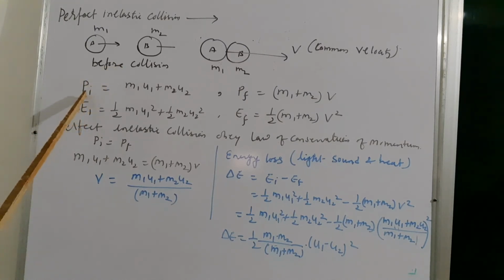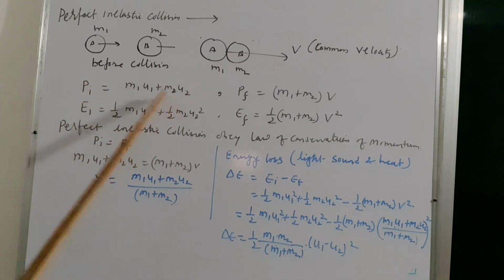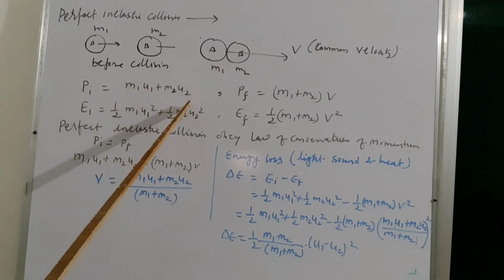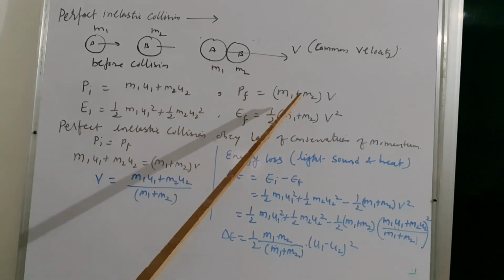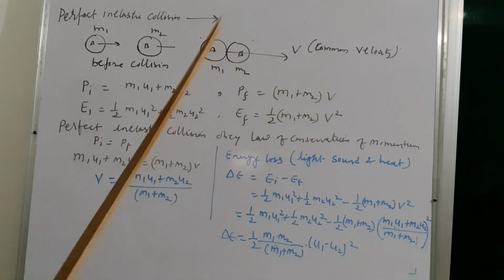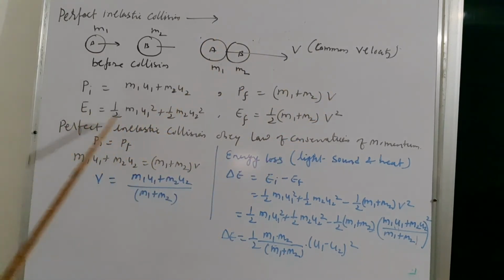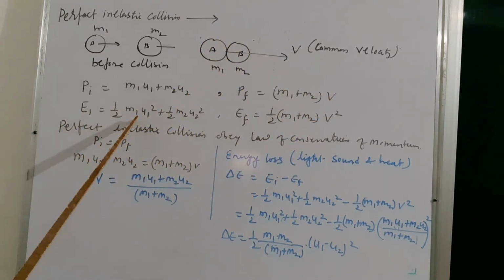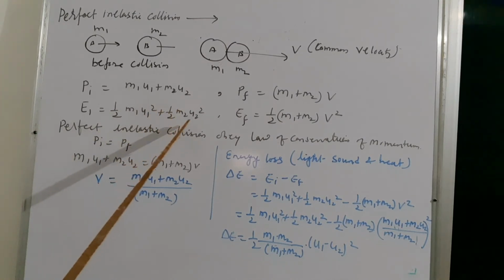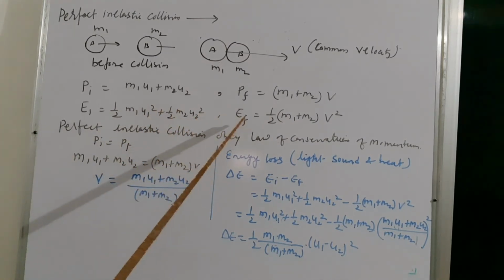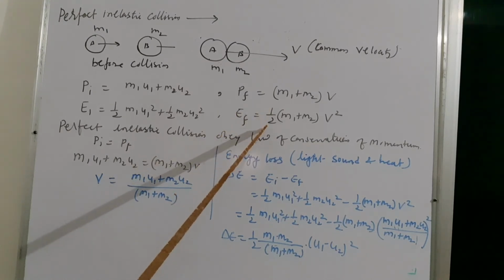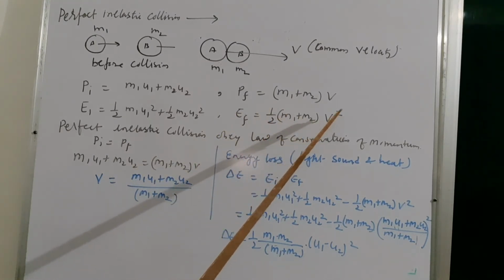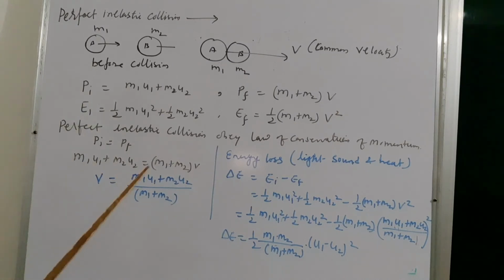So initial momentum of system is given by this relation m1 u1 plus m2 u2, but after collision momentum becomes m1 plus m2 into common velocity. Likewise, initial kinetic energy of system is 1 by 2 m1 u1 square plus 1 by 2 m2 u2 square, and after collision kinetic energy of system is equal to 1 by 2 into m1 plus m2 and common velocity square.